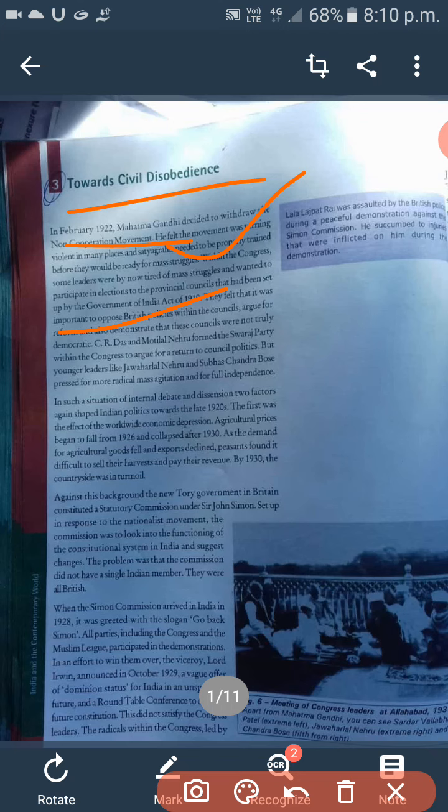Due to this, we are discussing towards civil disobedience, or simply the civil disobedience movement.